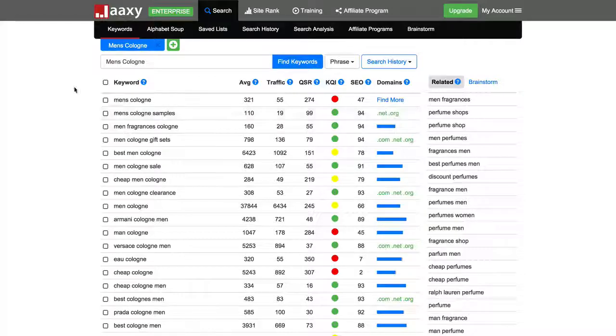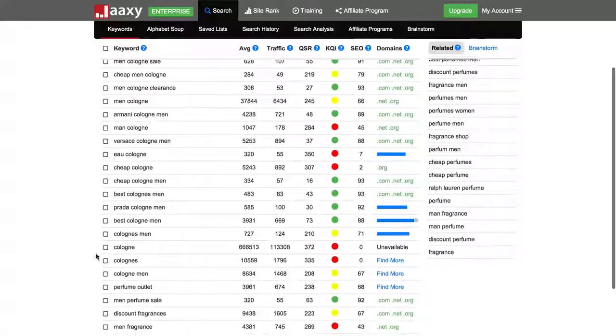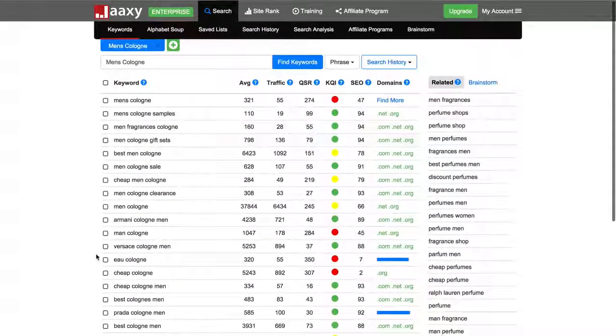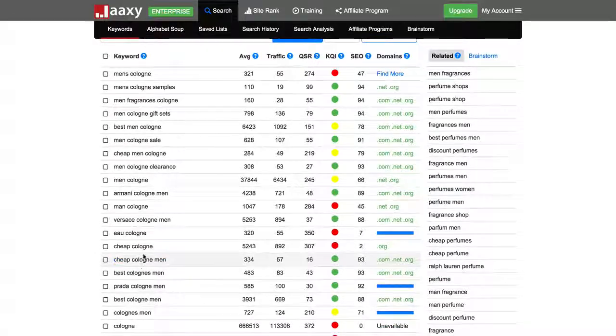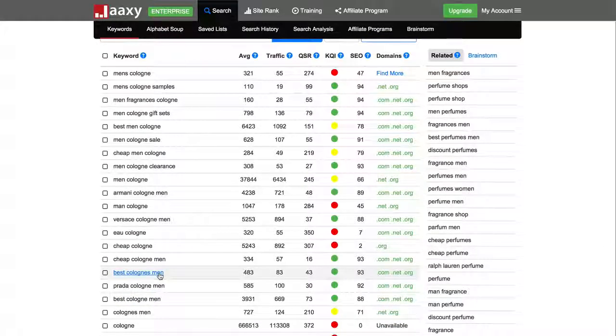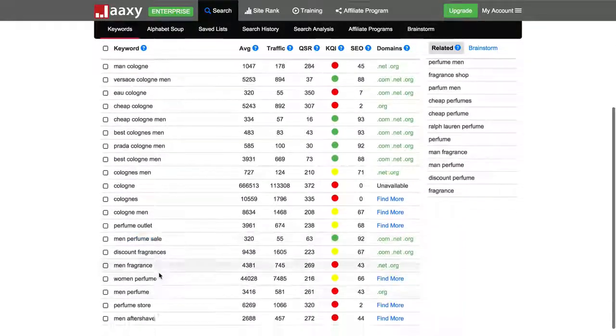So here I've gotten a lot of ideas in respect to men's cologne samples, gift sets, particular brands like Armani, Versace, Eau Cologne, cheap cologne for men, best colognes for men. So I have a lot of broader ideas which I can then narrow down.